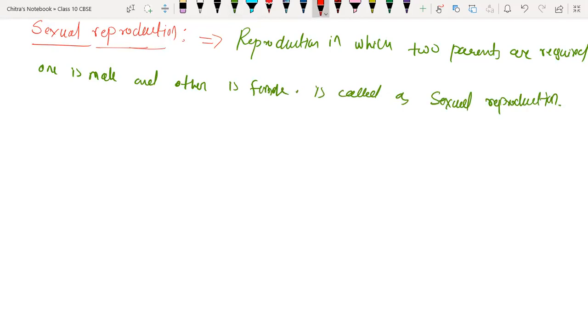Now see what happens generally when a new generation or new organism is formed. 50% of characters are transmitted from the mother parent and 50% are shared from the male parent, the father.